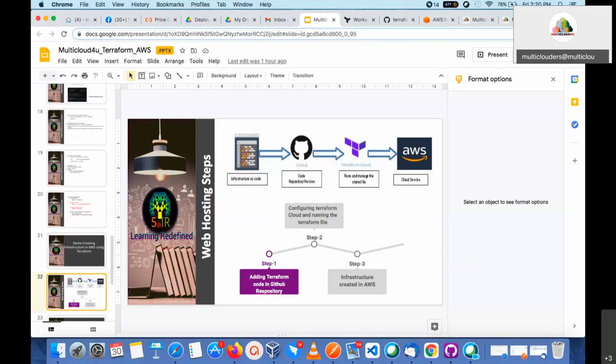Okay, for this process, you cannot use your root account. It is not possible. Okay, so I am going to create a different user for that. To manage and create the resources, I am going to create a different user.